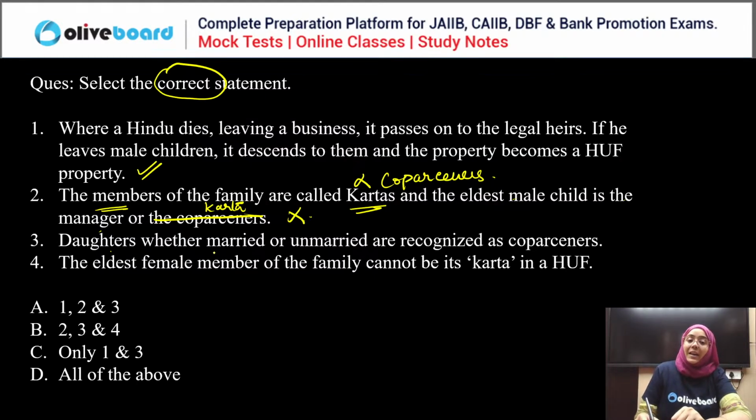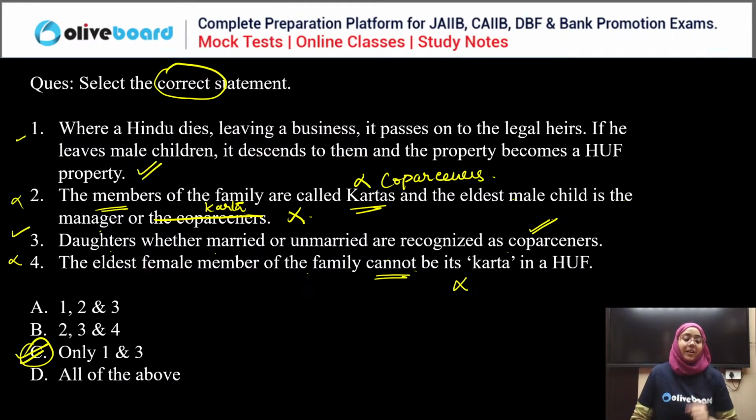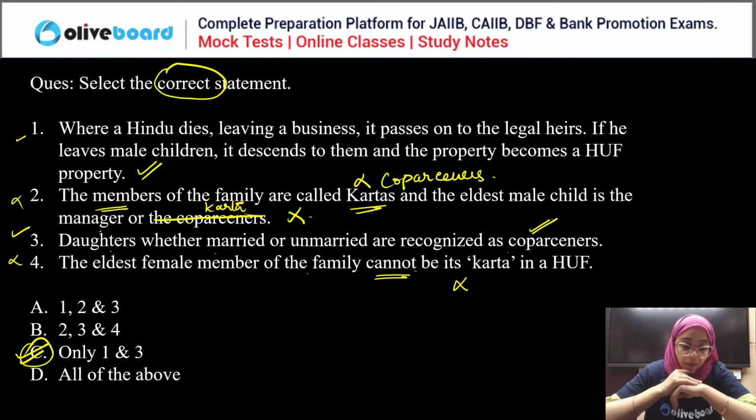Next, daughters, whether married or unmarried, are recognized as co-parceners. True. The eldest female member of the family cannot be its karta. False. According to the Delhi High Court ruling, the eldest female member of the family can be its karta. So the second and fourth are the wrong statements. The first and third are the correct statements. So C is the correct answer. Right? Can we move forward then, everyone?